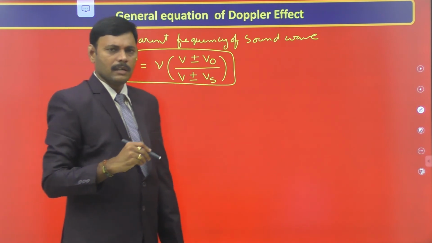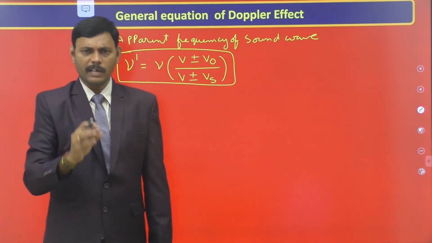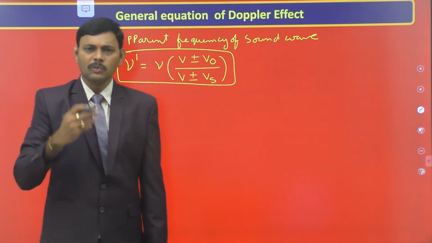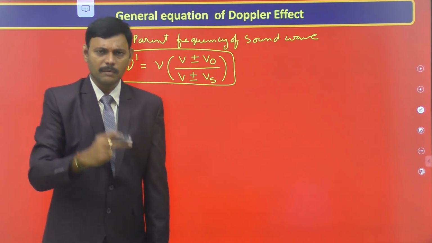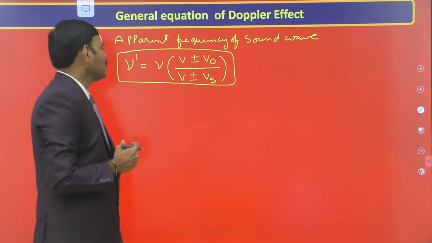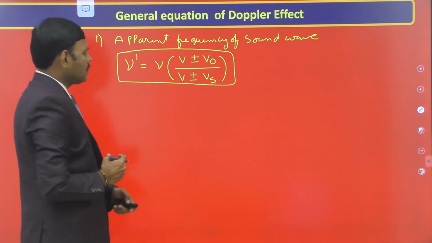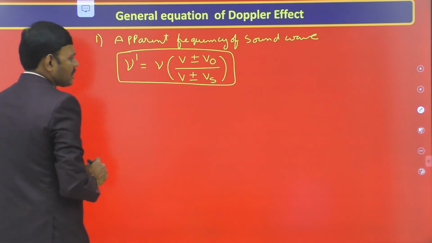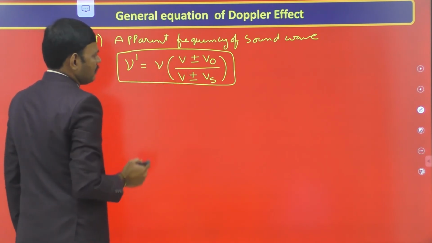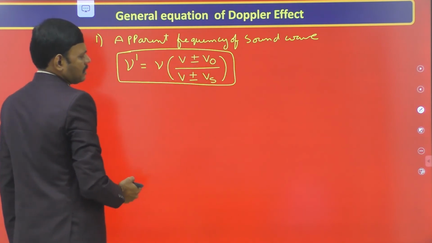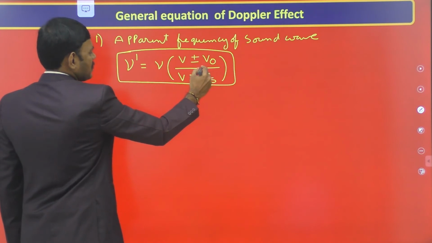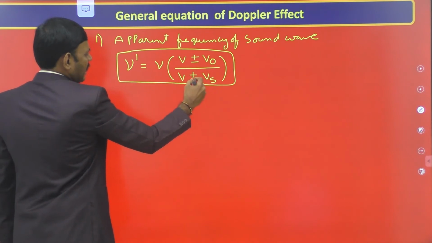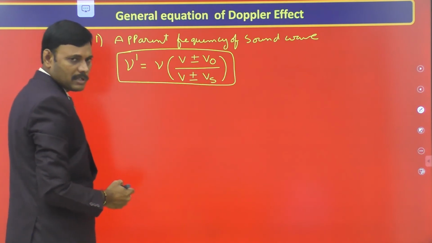This holds whenever there is no velocity of medium. So far we haven't introduced any velocity of medium. If we consider only the relative motion between the source and observer, then the apparent frequency received by the observer is nu, the actual frequency, into V plus or minus V naught by V plus or minus Vs. V is the velocity of sound, V naught is the velocity of the observer, and Vs is the velocity of the source. Observer velocity is added or subtracted in the numerator, source velocity in the denominator.